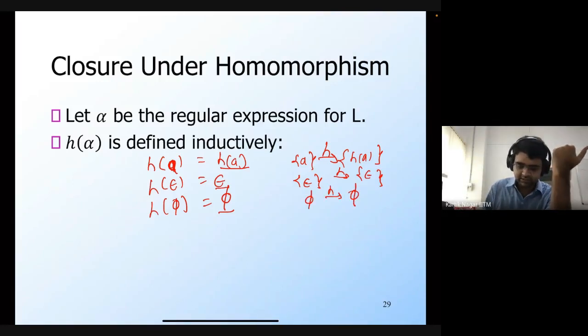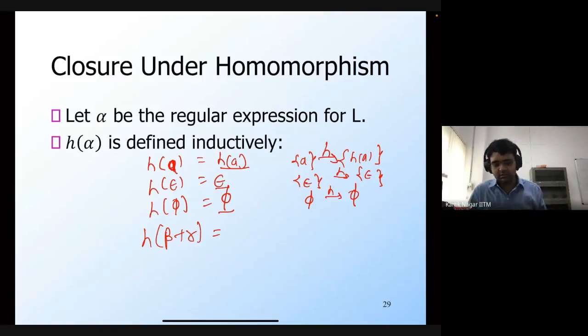So this is correct. Now we can do the same thing for the inductive cases. Let's say I want to find out what is h of beta plus gamma. Beta and gamma are regular expressions, but they are regular expressions on sigma. So what would be h of beta plus gamma?